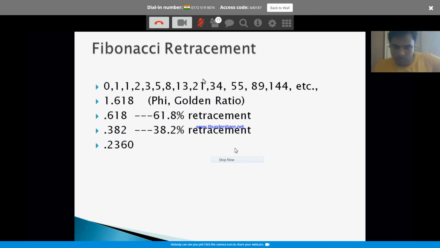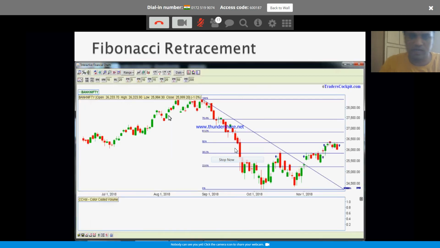These are called Fibonacci numbers. Using these Fibonacci numbers, there are certain ratios. This 1.618 is called the golden ratio. The reverse of this is 0.618. From this scale, doesn't matter. All these don't matter. All you have to remember is 61.8% retracement, 38.2% retracement. These two are the very important retracements which we will be using in the Fibonacci retracement tool.